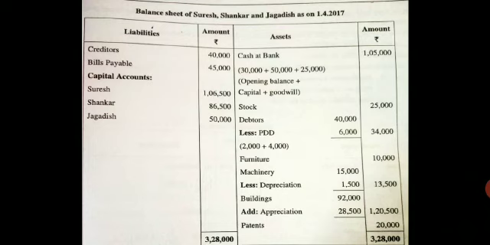If they say increased to, if they give you some figure, at that time whatever is the provision given to you in the old balance sheet minus whatever is given in the adjustment, that should be taken. Okay. So remember, if the word by is there, take the full amount. If the word to is there, take only the difference.